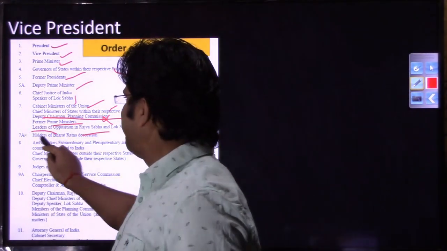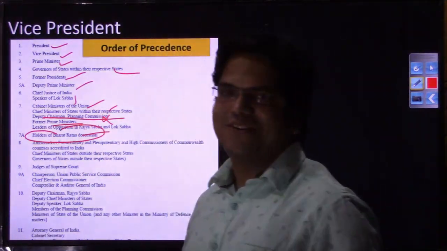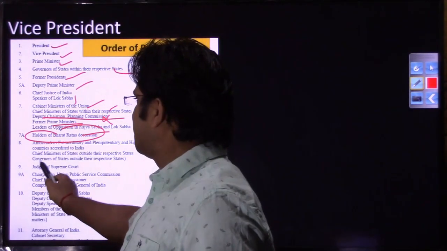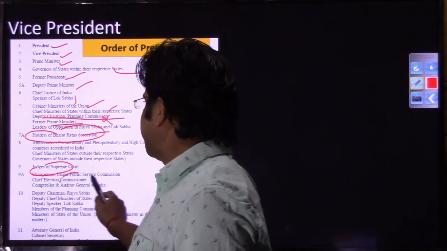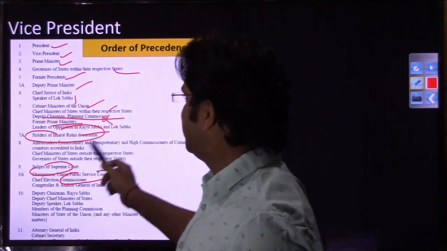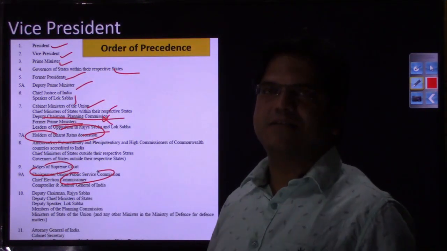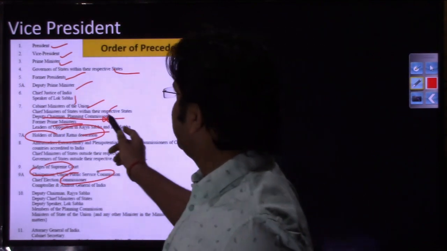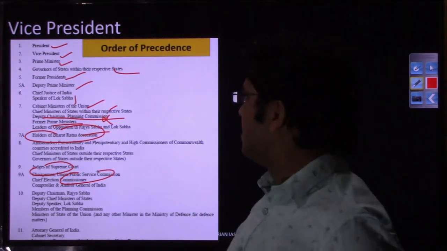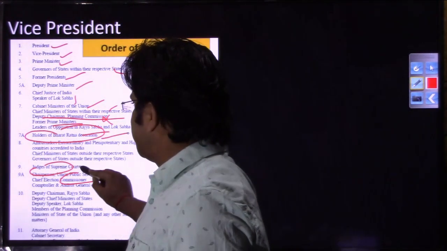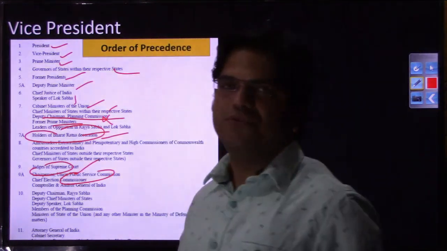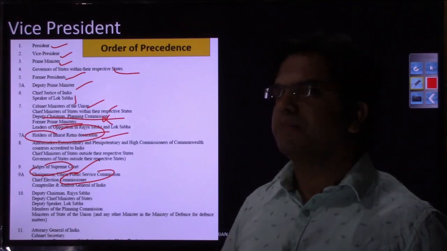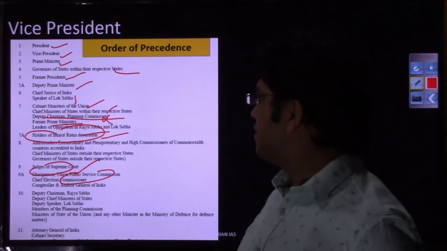Surprisingly, the holders of Bharat Ratna decorations come at the 7th number, above Supreme Court judges, UPSC chairman, and chief election commissioner. So these holders of Bharat Ratna, like Sachin Tendulkar, CNR Rao, in this order of precedence, lie above the judges of Supreme Court, chairperson of UPSC, chief election commissioner, or deputy chairman of Rajya Sabha, or deputy speaker of Lok Sabha.